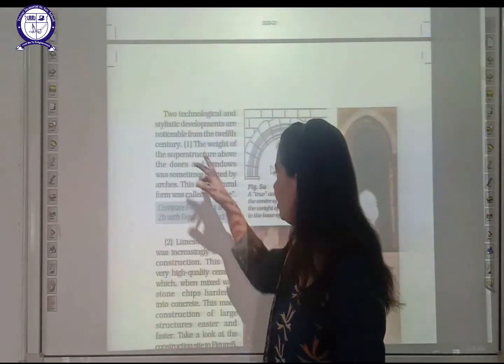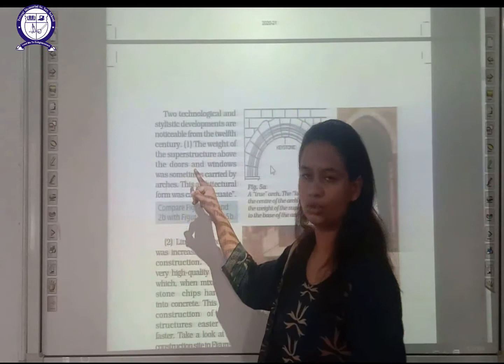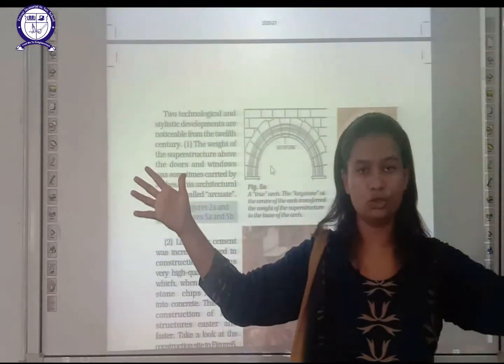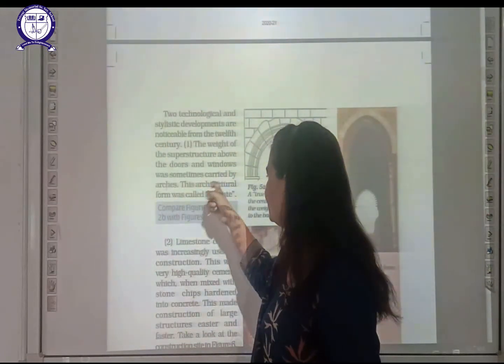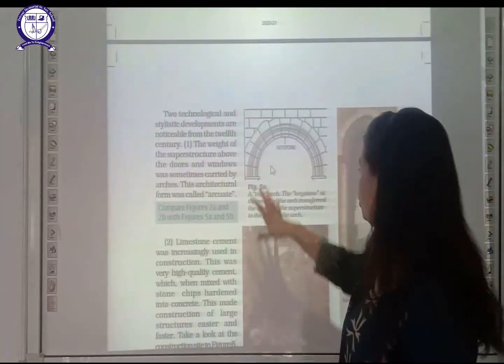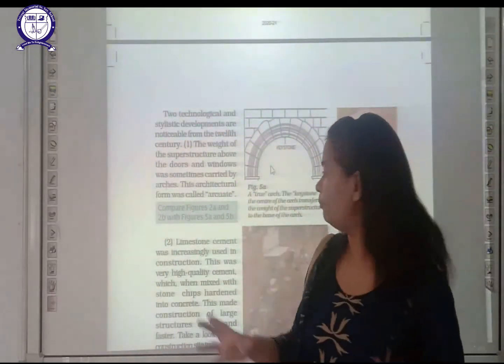Now what are these? The first one is the weight of the superstructure above the doors. Superstructure means large rooms above the doors, and the windows was sometimes carried by arcs. Superstructure above the doors that was carried out with the help of arcs.